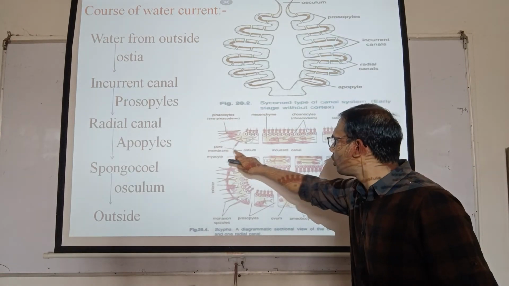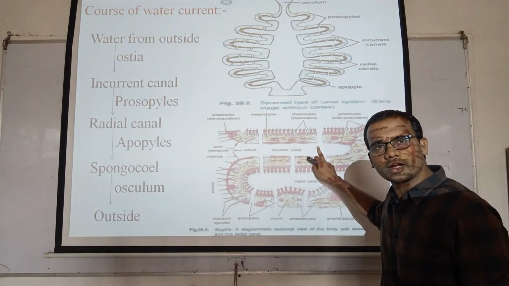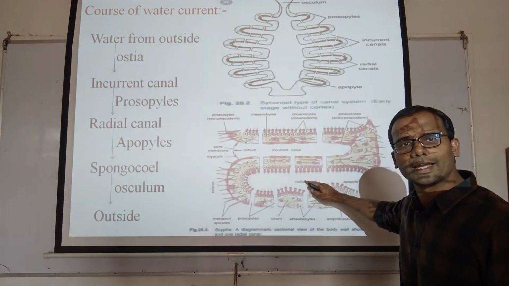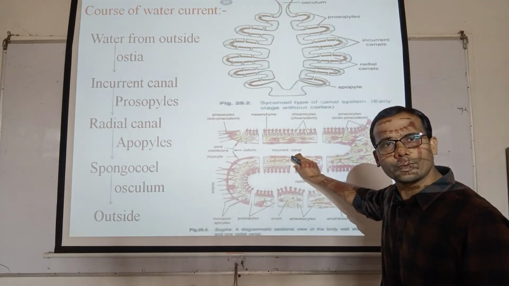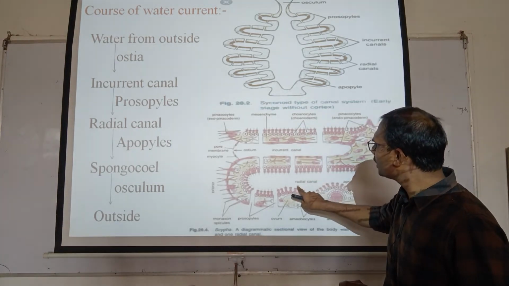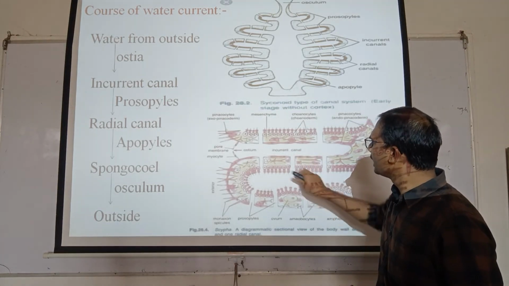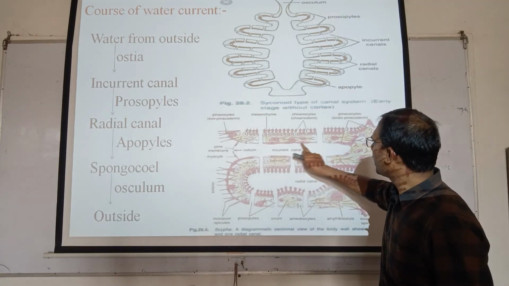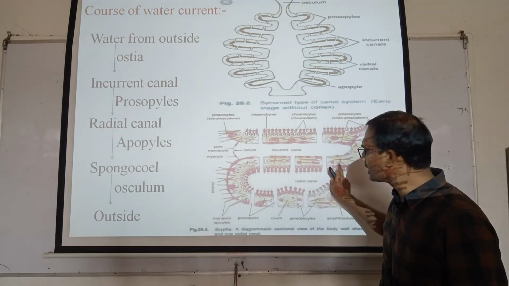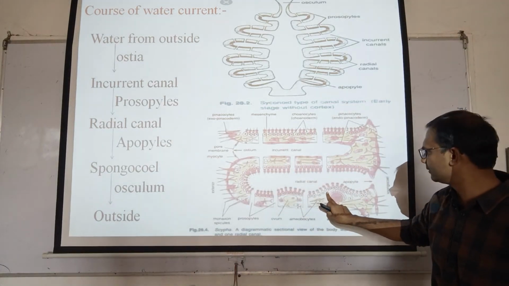Water comes through the ostia and reaches the incurrent canal, which is blind at the inner end. Then it is connected with the radial canal through the prosopyles formed by the porocyte cells, and the water reaches the radial canal. The incurrent canal is lined by pinacocyte cells, and the radial canal is lined by choanocyte cells.